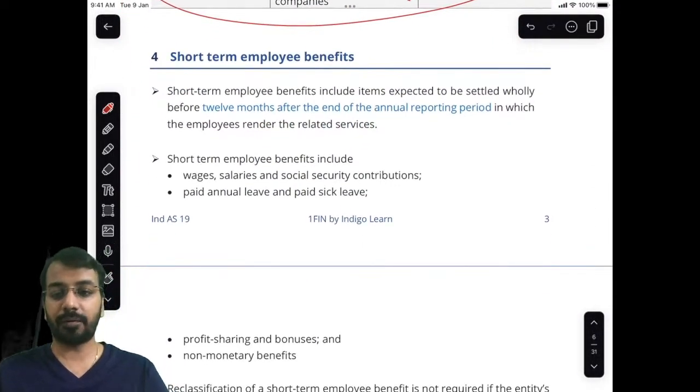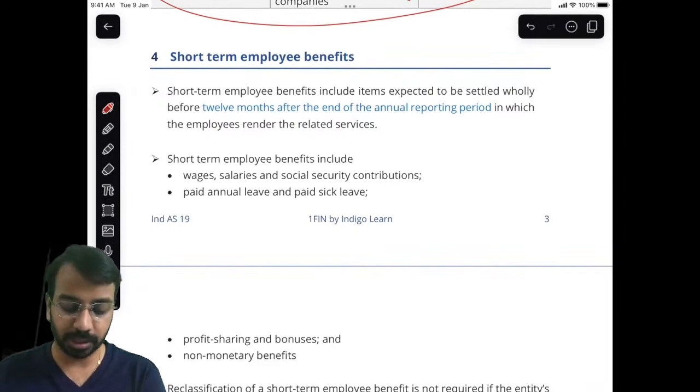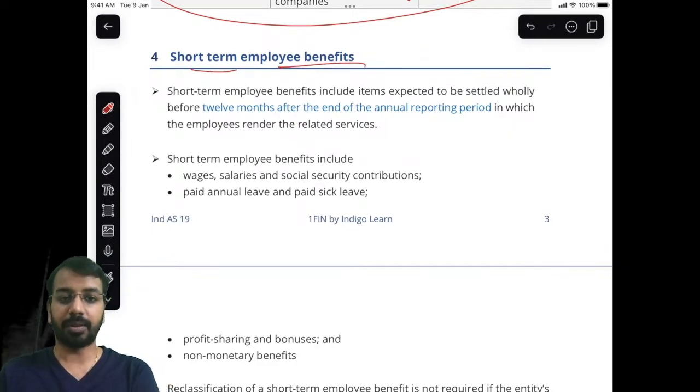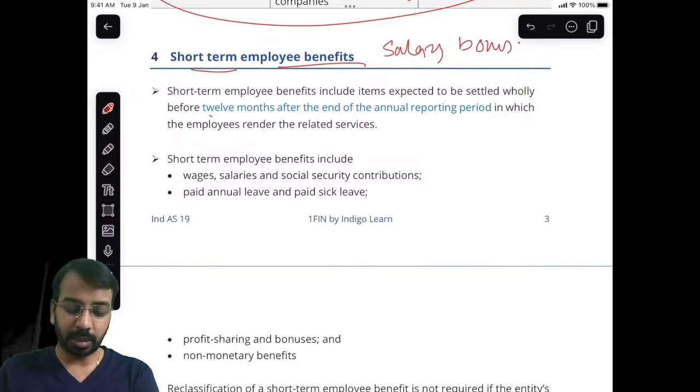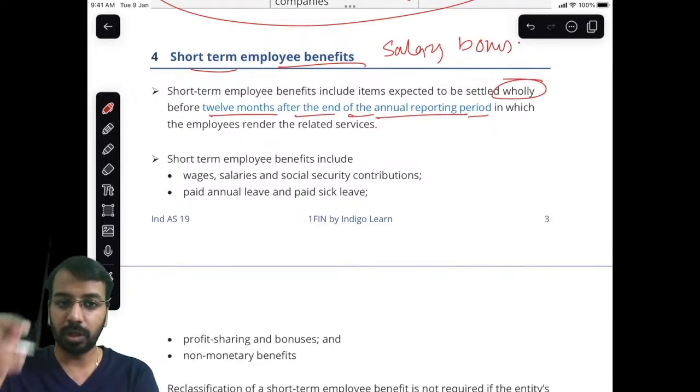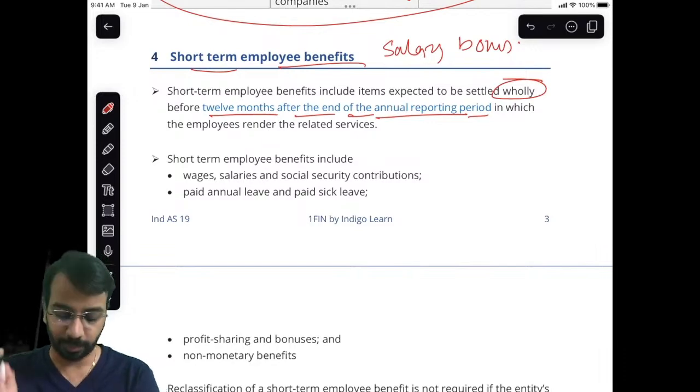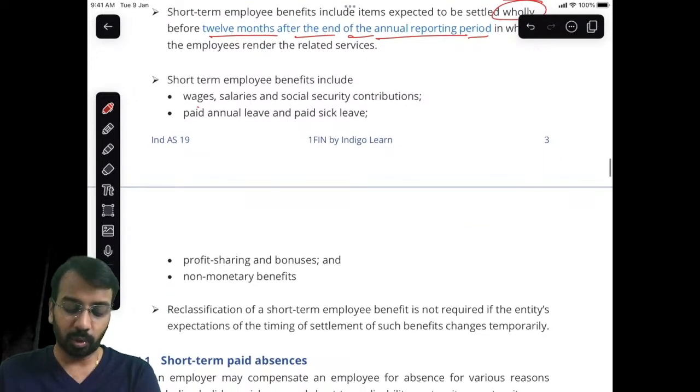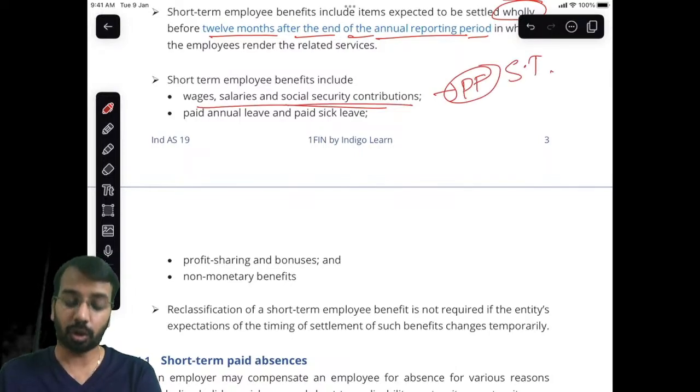Now, the first part of it, very simple to understand, which is short-term employee benefits. Something which you pay, let us say salary, bonus, something which is settled before 12 months after the end of the annual reporting period only. It means fully it has to be settled. Okay. Then, what does it include? Salaries, wages, social security contribution, something like PF, it is short-term. Okay. Then, paid annual leave and paid sick leave.